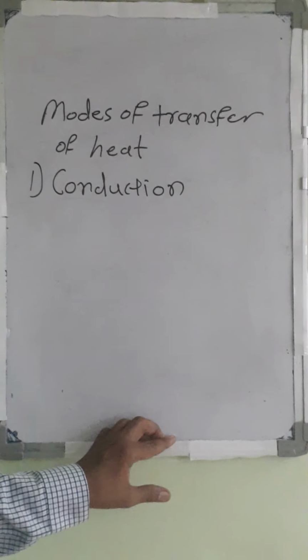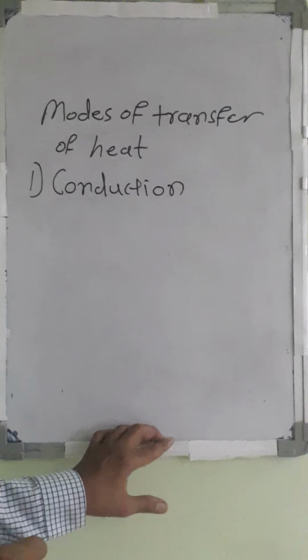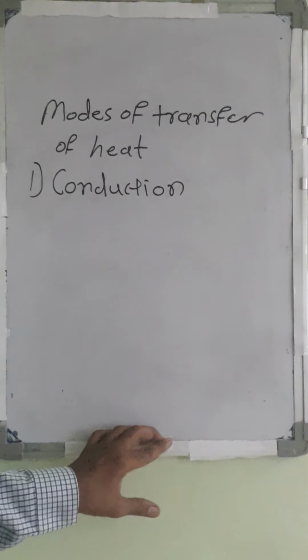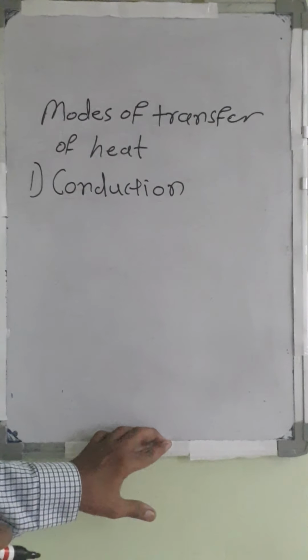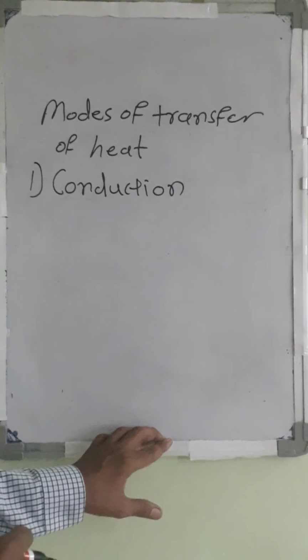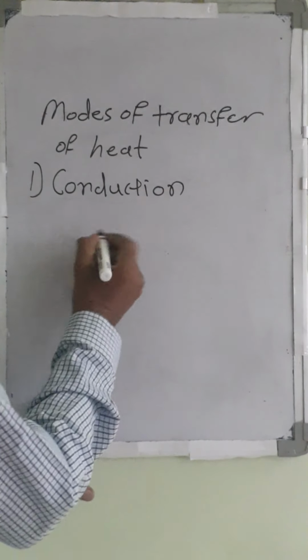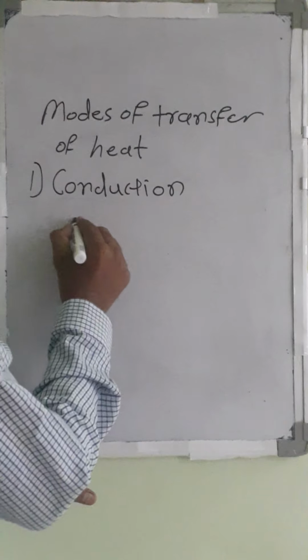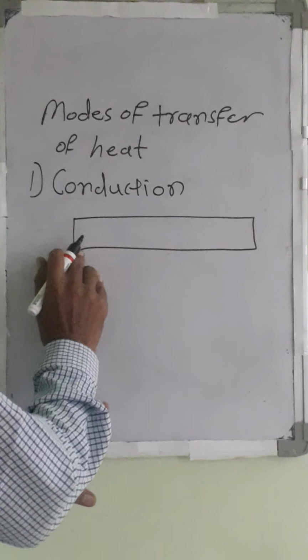Conduction is defined as the process in which heat is transferred from one point to another point in the substance without the actual movement of the particles. For example, it is generally represented in a solid.